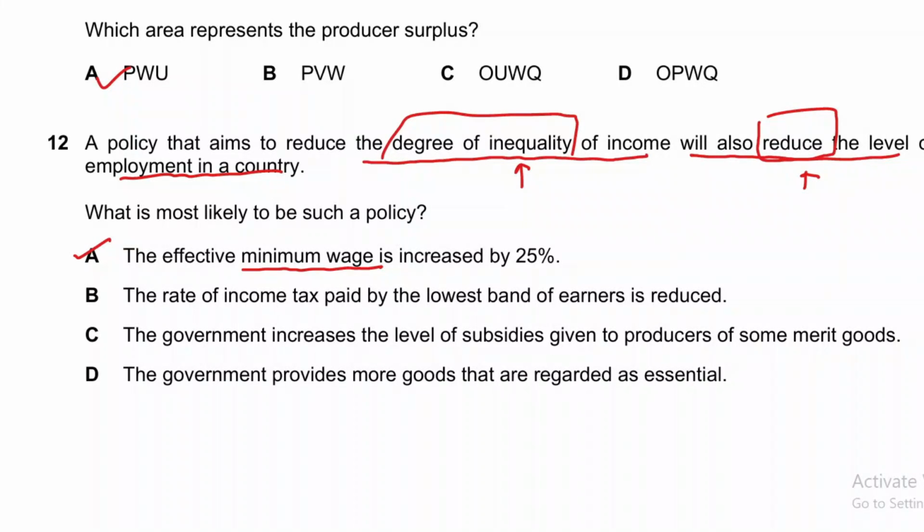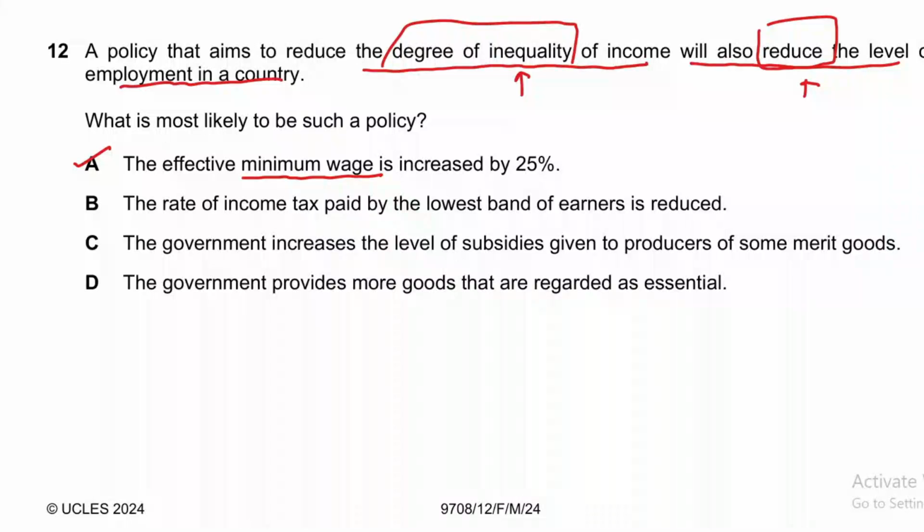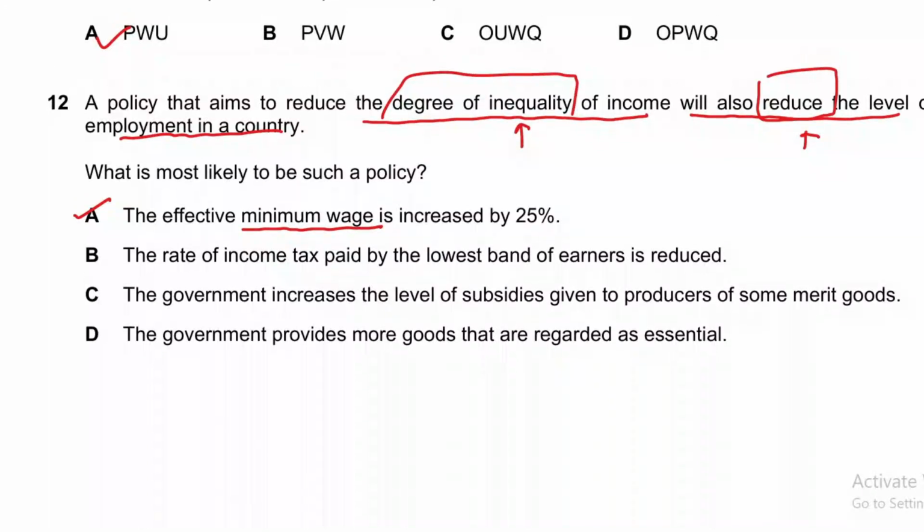But how will it reduce employment or increase unemployment in the country? Let's have a look at the graph. On the X axis we have the quantity of labor, and on the Y axis, instead of price we will use wages, because the price of labor is known as wages.